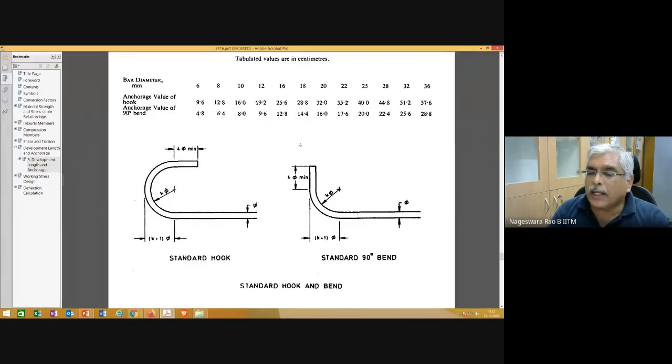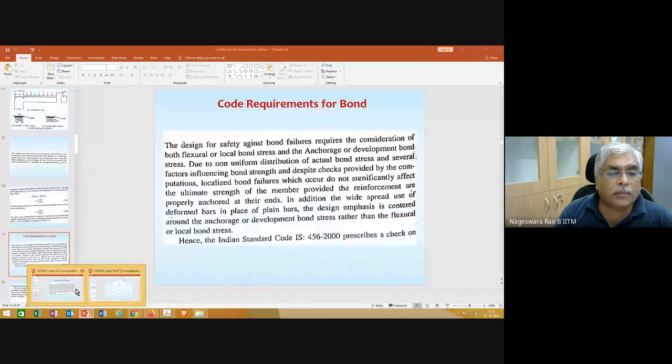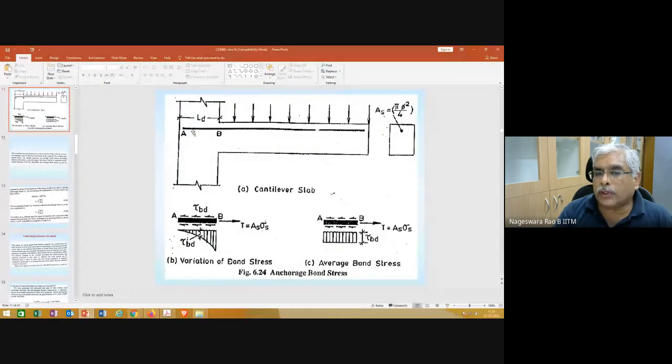Depending on the situation, please note that you calculated the development length using the formula we have just seen. You calculated the LD value, and this LD you need to accommodate in this portion. Please note that cover should be there here, so the cover portion has to be deducted. Whatever portion is left, if that portion is smaller than what is required for LD, then you need to bend this bar.